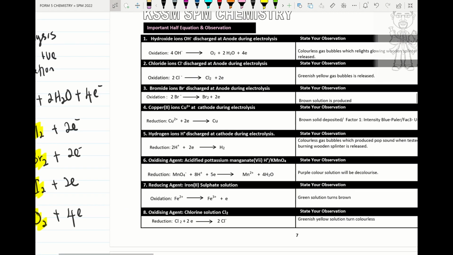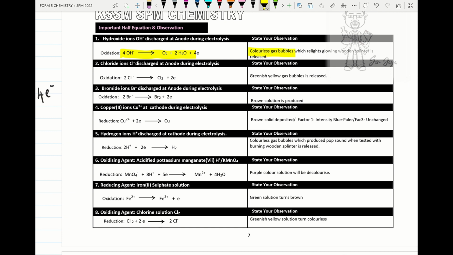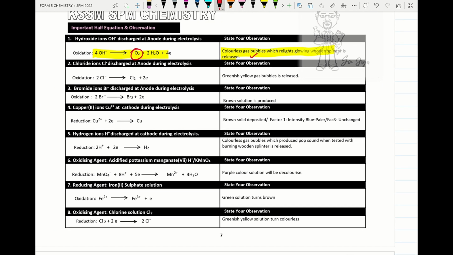Try to practice the half equations and also the observations. If oxygen is released, the observation will be colorless gas bubbles which relight a glowing wooden splinter. If chlorine is released, greenish yellow gas bubbles. If bromine, a brown solution will be produced.